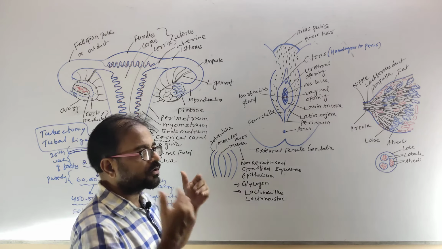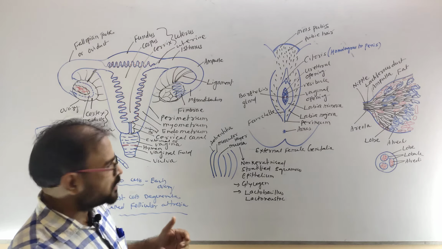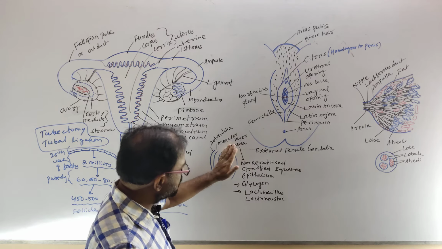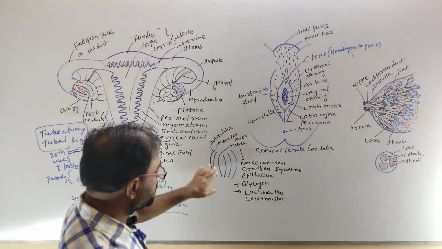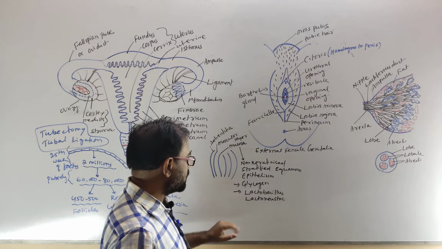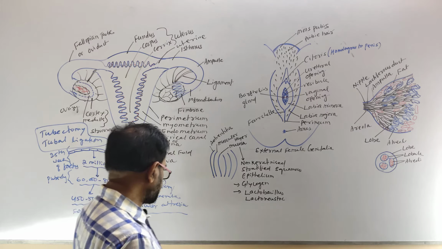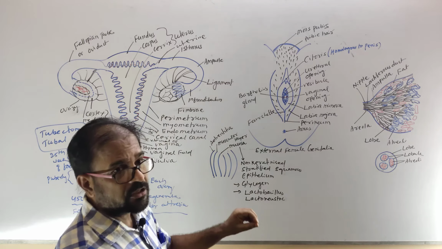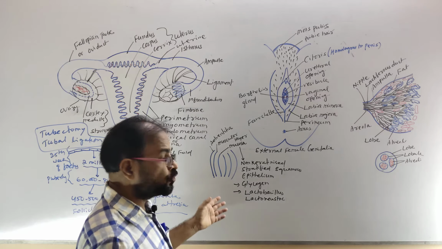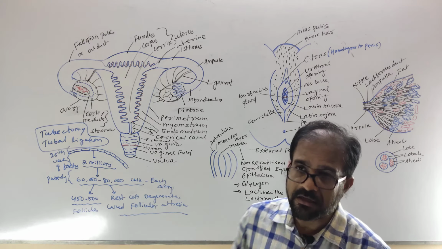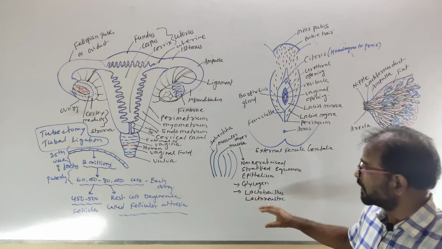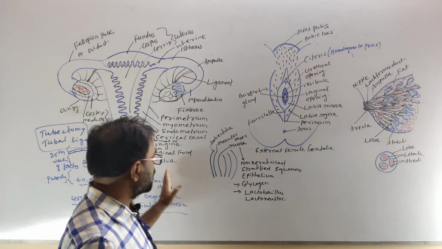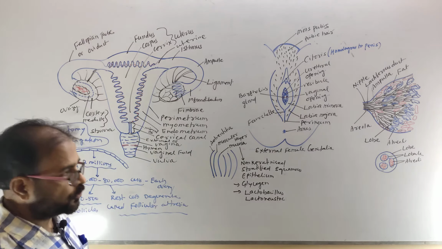The vagina, like the inner part of the alimentary canal, is composed of non-keratinized squamous epithelium. In this cell, some glycogen is found and some bacteria live in the mucosal cell. These are lactobacillus and lactonostoc bacteria. These two bacteria produce some acid by fermenting action, which protects the vagina from the growth of other microbes.